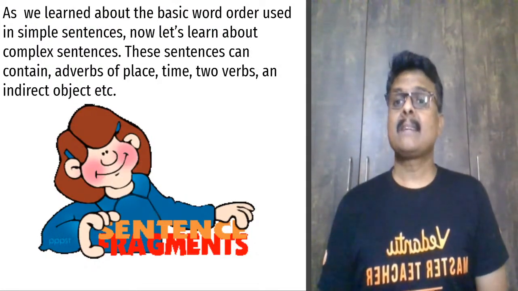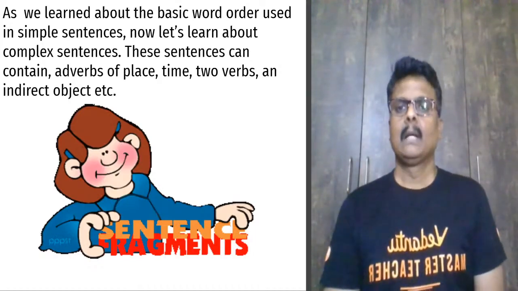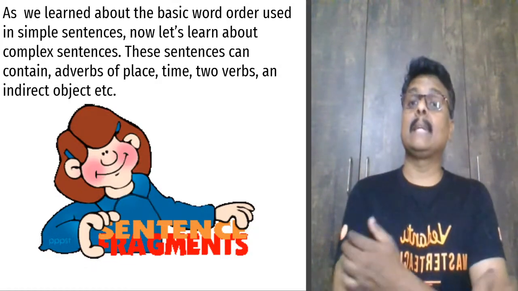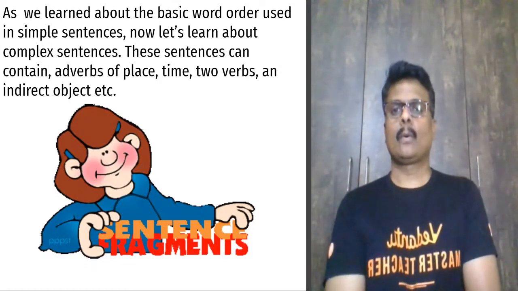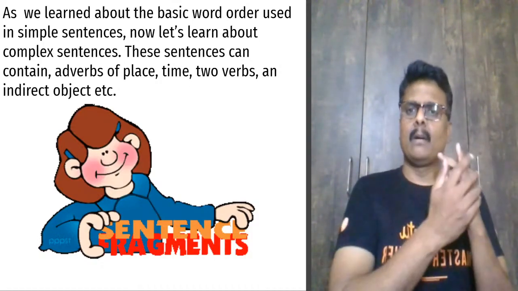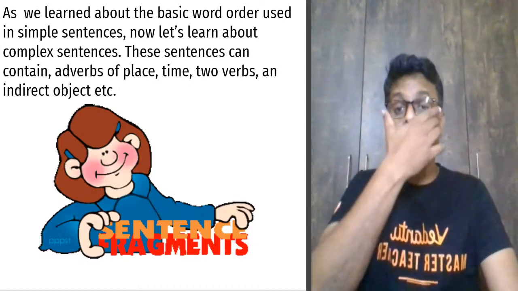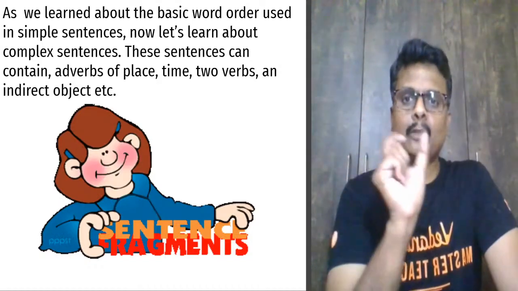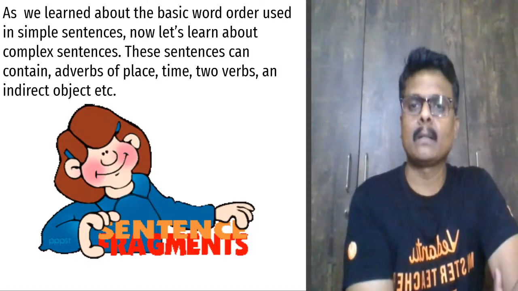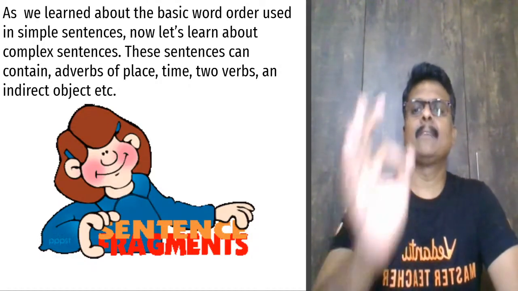So now let's learn about word order. Simple word order is SVO: subject, verb, object. Now, in complex sentences, what is the word order that needs to be followed? These sentences will contain adverbs of place and adverbs of time. There might be two verbs in a sentence, or something called an indirect object. Direct object is what we generally deal with in SVO. There are also indirect objects, and we are going to deal with them.